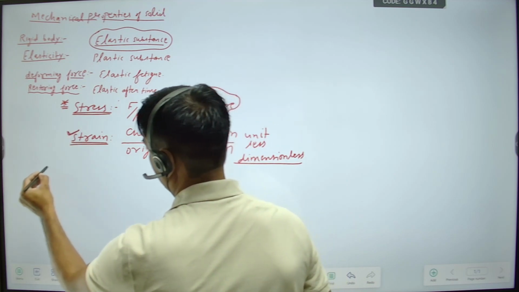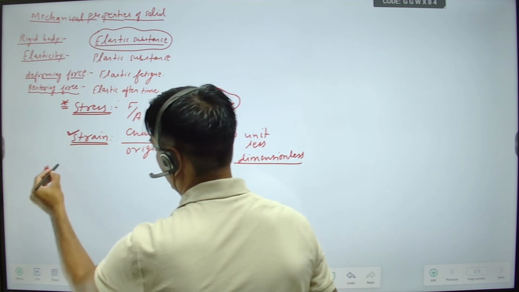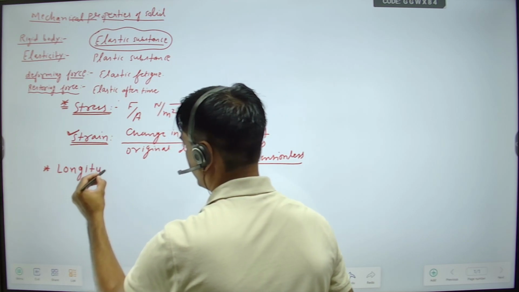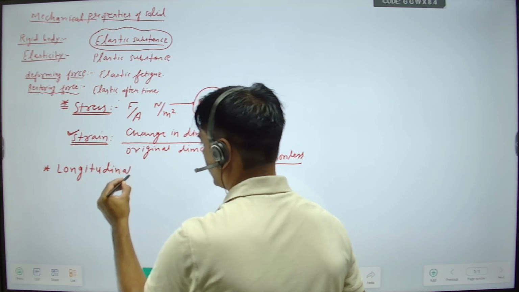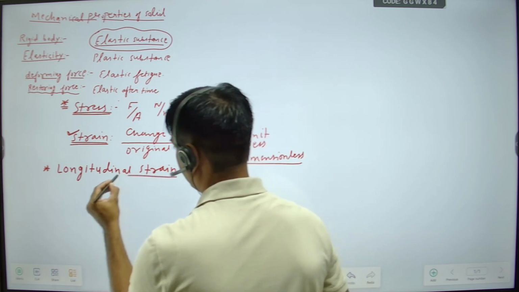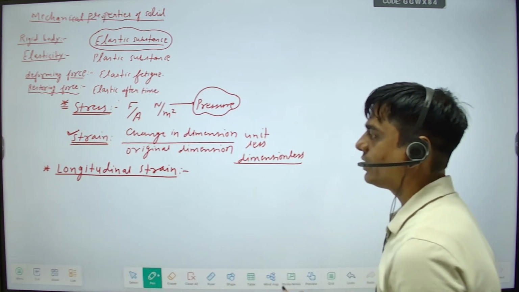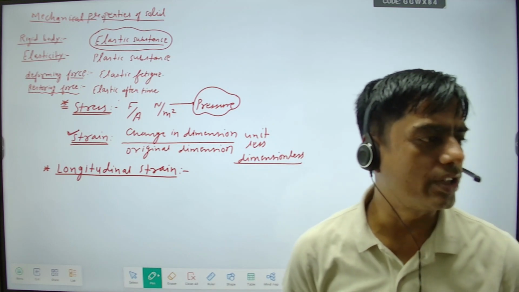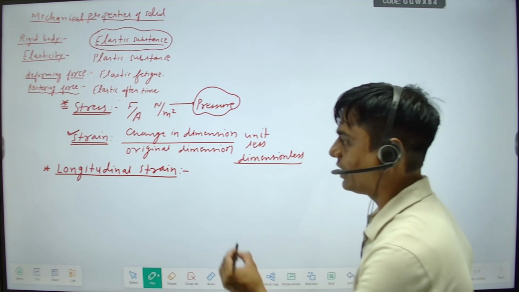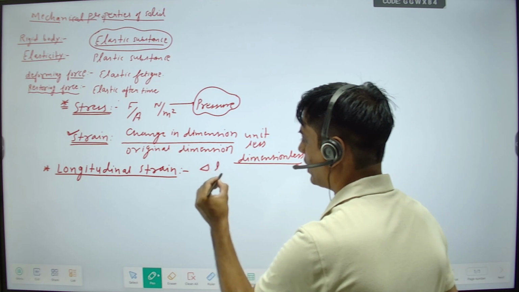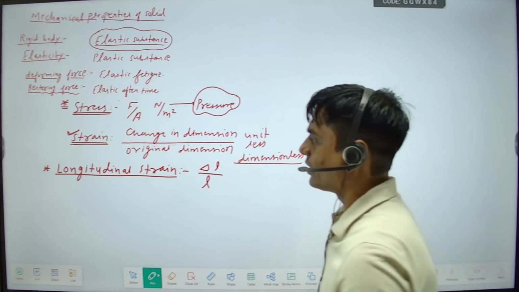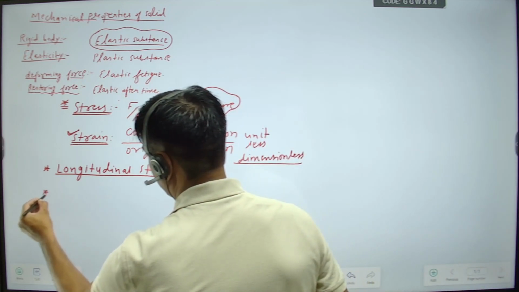The first type is longitudinal strain, the ratio of change in length to original length. So longitudinal strain is delta L upon L.